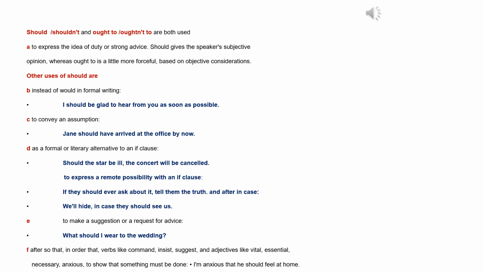D. As a formal or literary alternative to an if clause. Should the star be ill, the concert will be cancelled. To express a remote possibility with an if clause: if you should ask about it, tell them the truth. And after in case: we'll hide, in case they should see us. E. To make a suggestion or a request for advice. What should I wear to the wedding? F. After so that, in order that, verbs like command, insist, suggest, and adjectives like vital, necessary, anxious, to show that something must be done. I'm anxious that he should feel at home.